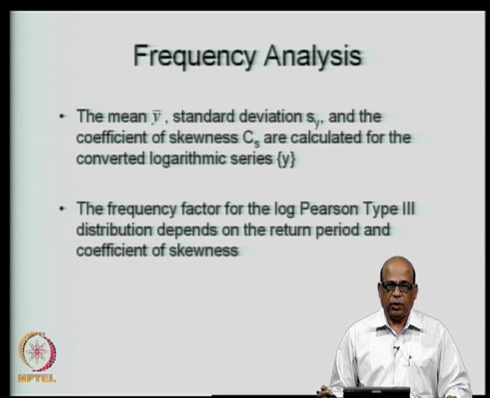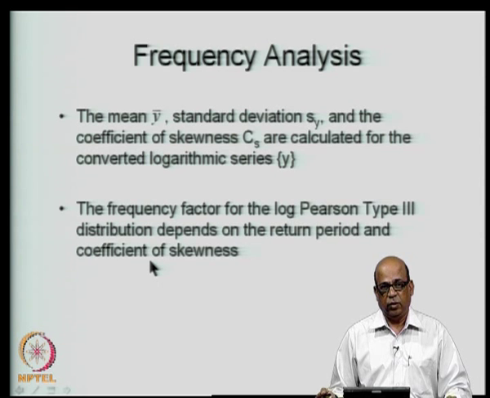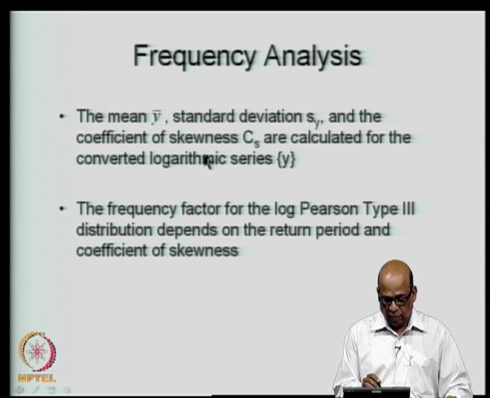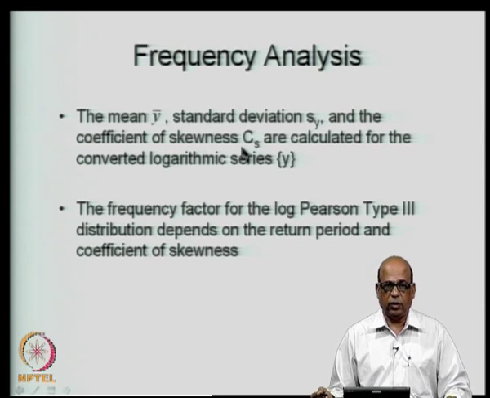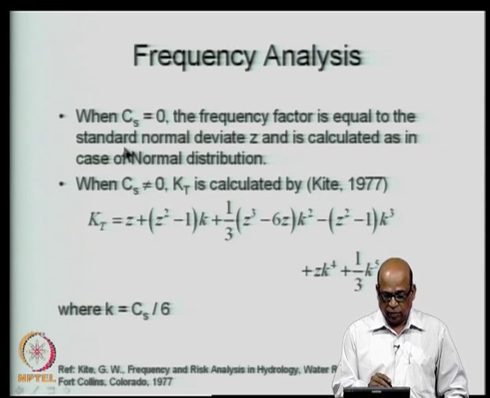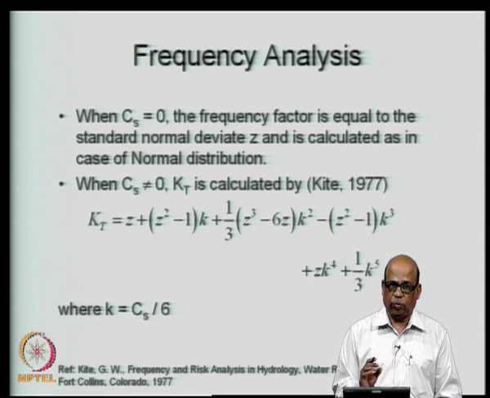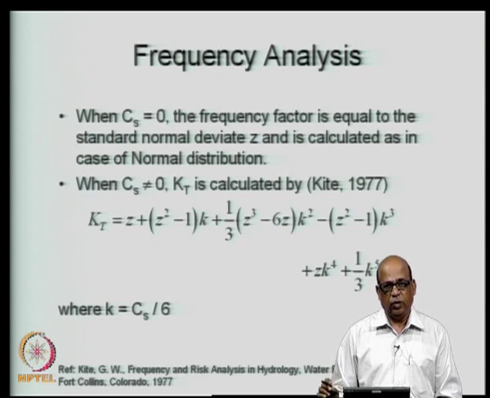For the log Pearson type 3 distribution, the frequency factor depends on the return period and the coefficient of skewness. So, the coefficient of skewness is important for getting the frequency factor for the log Pearson type 3 distribution. Consider when Cs is equal to 0, that means the coefficient of skewness is 0. What does it mean? Recall that it is a symmetric distribution. So, when you have a symmetric distribution for the log Pearson type 3 distribution, you still use the method of the normal distribution.